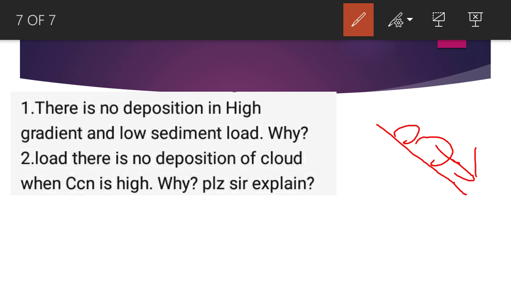The second question is about cloud: there is no deposition of cloud when CCN is high. Deposition is the process of conversion of matter from vapor directly to the solid state. If CCN, that is cloud condensation nuclei, is high, then water vapor gets a surface to transform into liquid water. So CCN acts as an